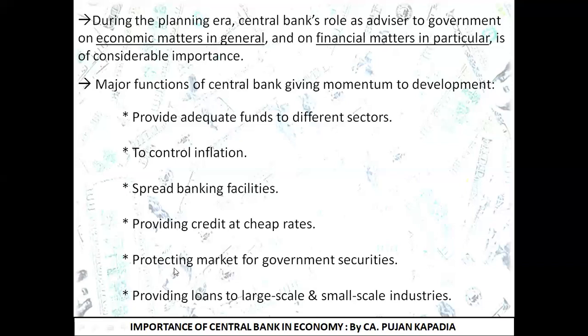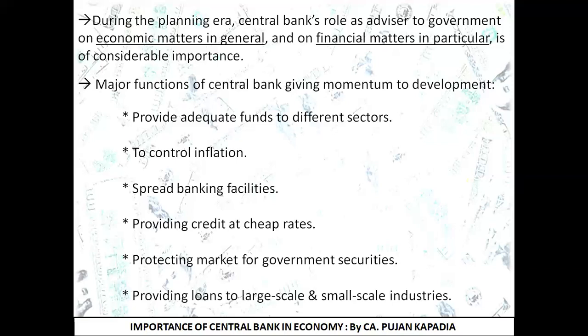Next point is protecting the market for the government securities. Now here comes a point. There are certain securities which are issued by the government, which are popularly known in the market as government bonds. Now it becomes inevitable that the goodwill, or I can say the prestige of this bond, the trust which lies in this government security, should be maintained so that it has a ready market. Whenever the government wants to sell that particular security, they can sell it, and at the same time, when they want to buy the securities, they can buy them.